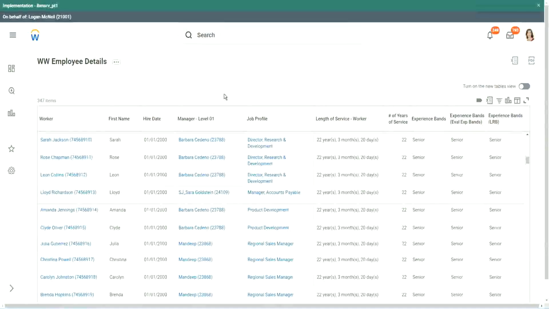So 3 different ways of doing the same thing. Now you decide which one you want, depending on the specific use case. Got it. There will be specific use cases for each of these. If there is a multiple series of conditions and the value that you return is not straightforward text, yes, you have to use evaluate expression. Otherwise, you may use lookup range bands or you may use evaluate expression bands as well.